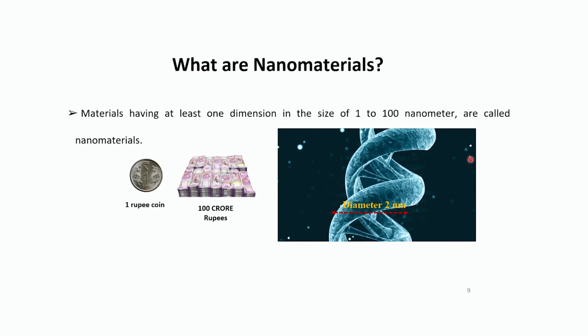Then what are nanomaterials? Nanomaterials are materials having at least one dimension in the size of 1 to 100 nanometers. So on the right is the picture of the diameter of DNA that is in the nanometer range. So you can see that this is a naturally occurring nanoscaled material.